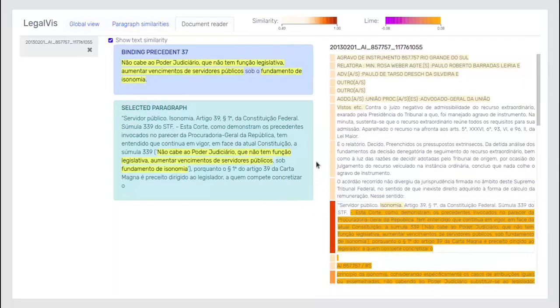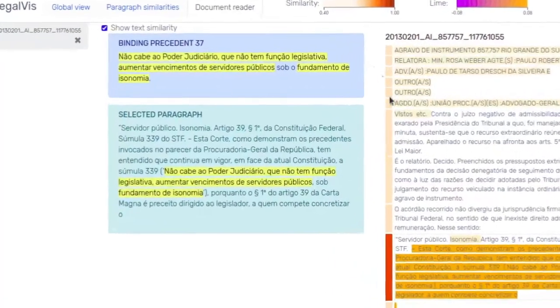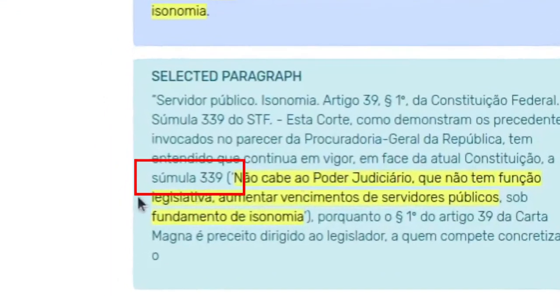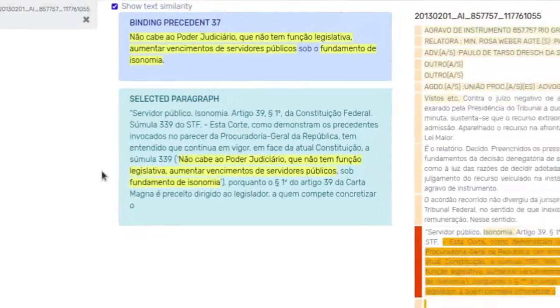If we compare the selected paragraph with the BP text, highlighting their common parts, we see that the paragraph contains the BP text. But how could it happen if the BP had not been published yet? In fact, this document does not quote BP 37, but precedent 339, which was later converted into BP 37.